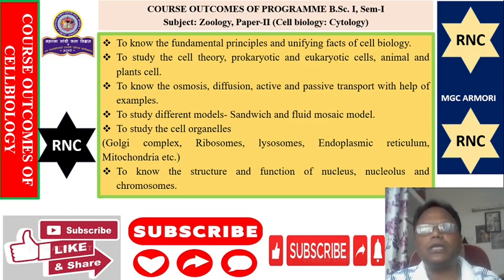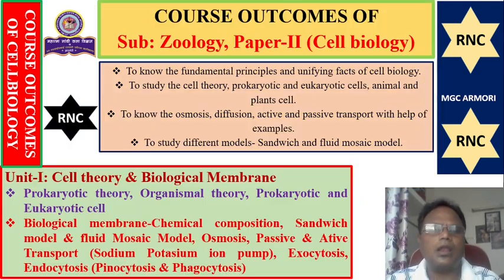The fifth outcome is to study the cell organelles, that is Golgi complex, ribosome, lysosome, endoplasmic reticulum, mitochondria, etc. And the sixth course outcome of this paper is to know the structure and function of the nucleus, nucleolus and chromosome. Let us start the syllabus of the paper cell biology, paper 2 in zoology for BSc first year, Semester 1. Unit number 1 comprises the cell theory and biological membrane.